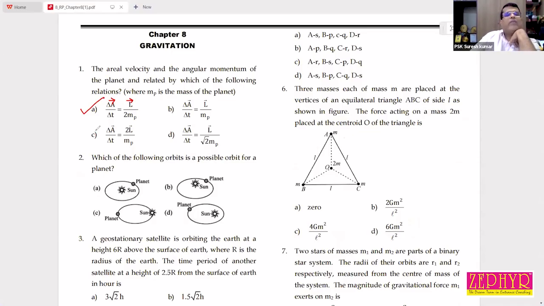Angular momentum is also a vector. Angular momentum is not an ordinary vector. What kind of vector is it? It's a special vector. You know that name? Axial vector. Angular momentum is an axial vector,